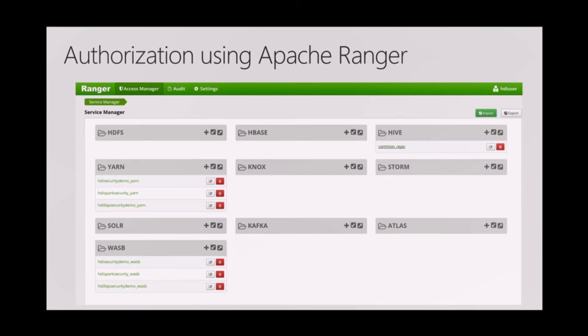Yes. So Yarn policies, WASB policies, and Hive policies. In these policies, the admin can go and create very fine-grained policies that allow the data scientist user to have access to only certain columns of a table. And Ranger goes even beyond that, where you can create data masking policies also. In the data masking policies, the admin can say allow the data scientist user to have access to all the columns, but mask out all the sensitive data from the sensitive columns. And we'll see a demo for that.